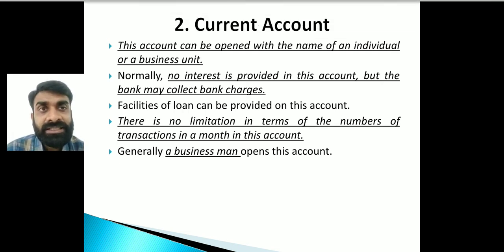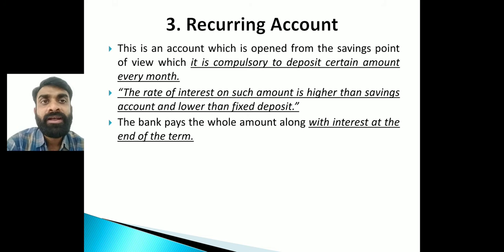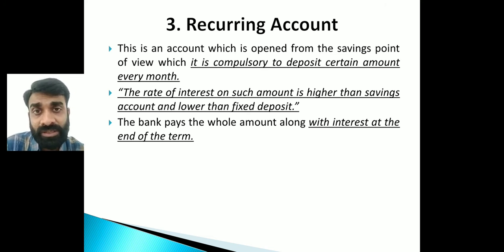Then third is the recurring deposit. Now what is recurring deposit? It is a compulsory deposit every month. Every month I am going to deposit a particular amount. Suppose on the 5th of every month I will be depositing some money decided by me, like 1,000, 2,000, 5,000, whatever my saving capacity is. And it is for a fixed term, a period of 1 year, 2 years, 3 years, 5 years, depending upon me.